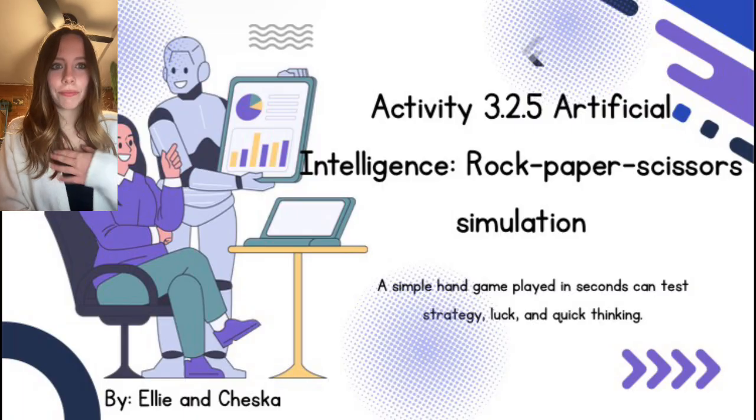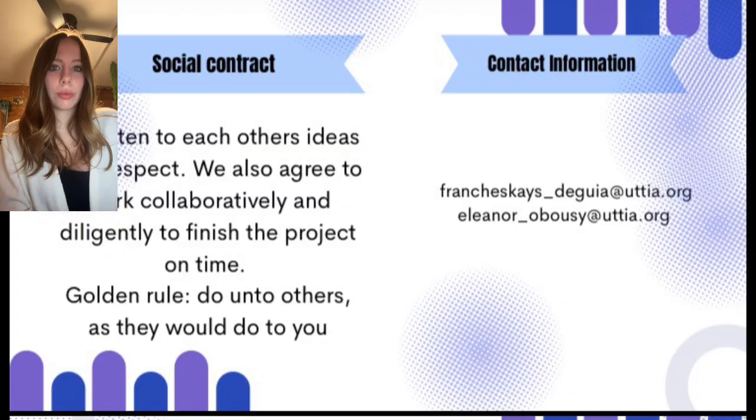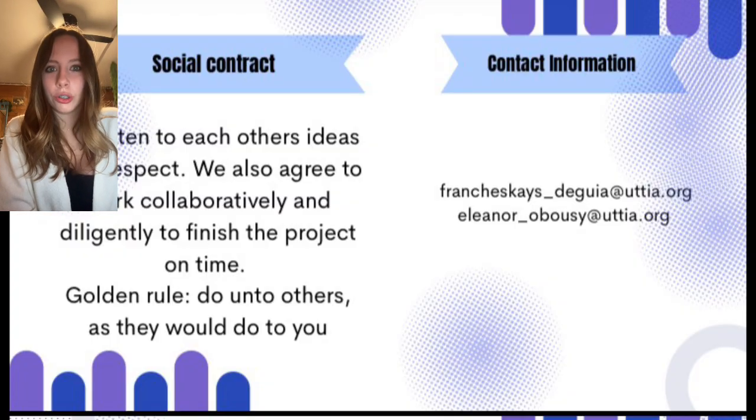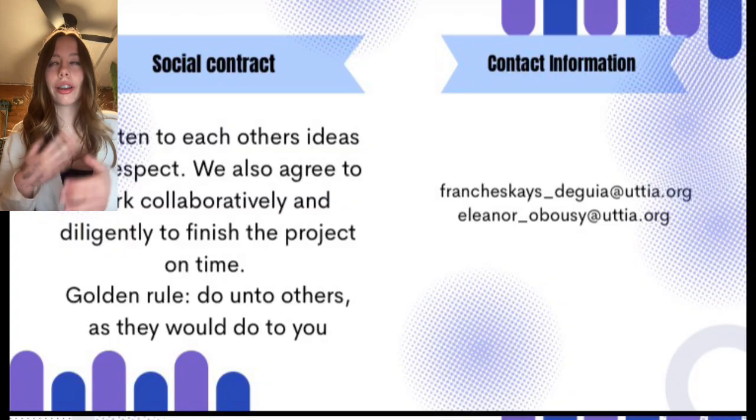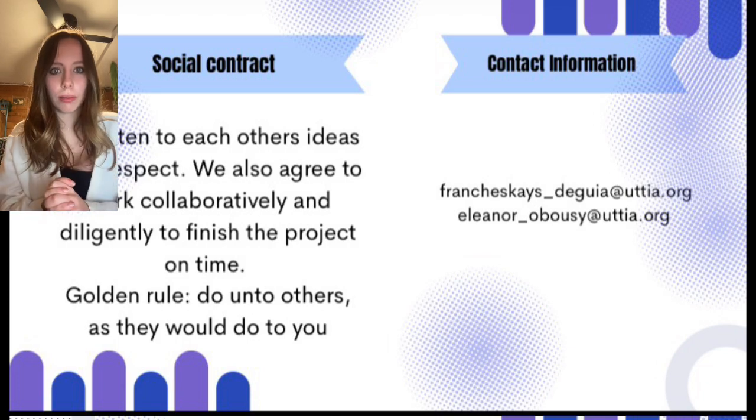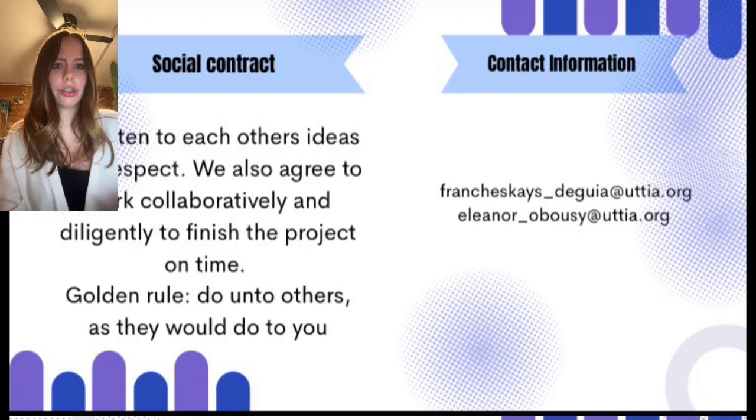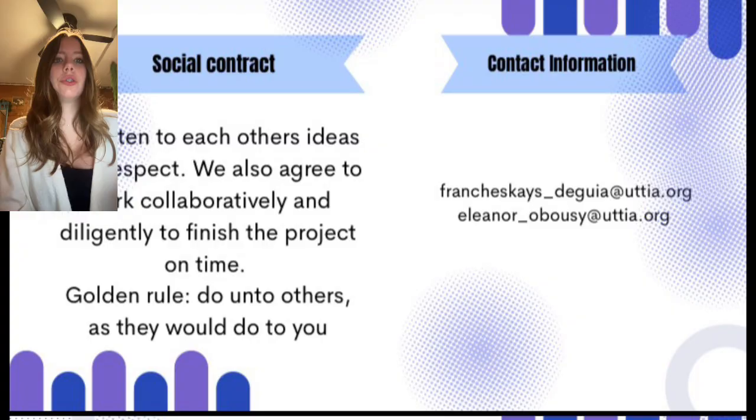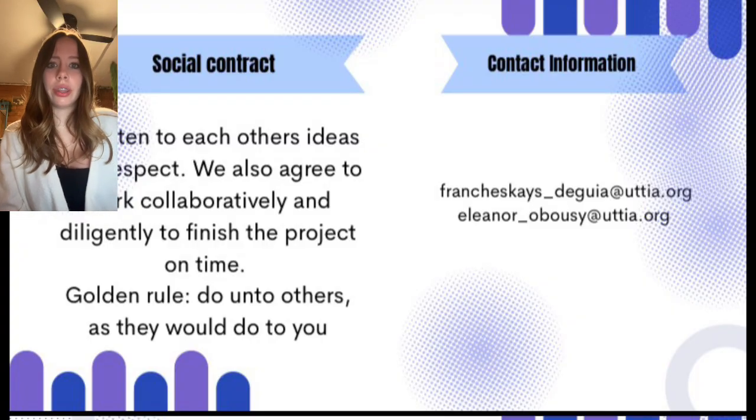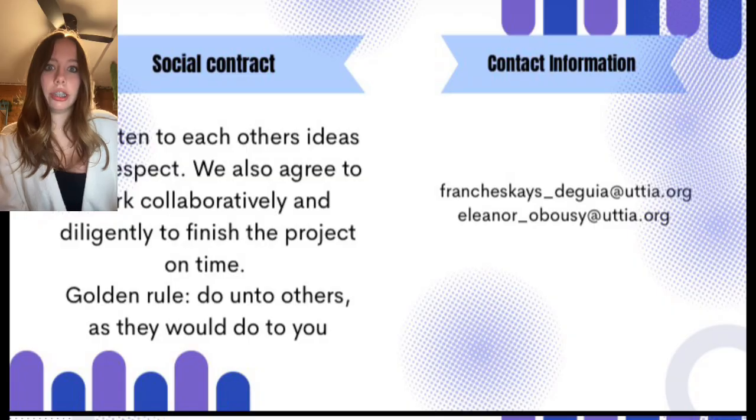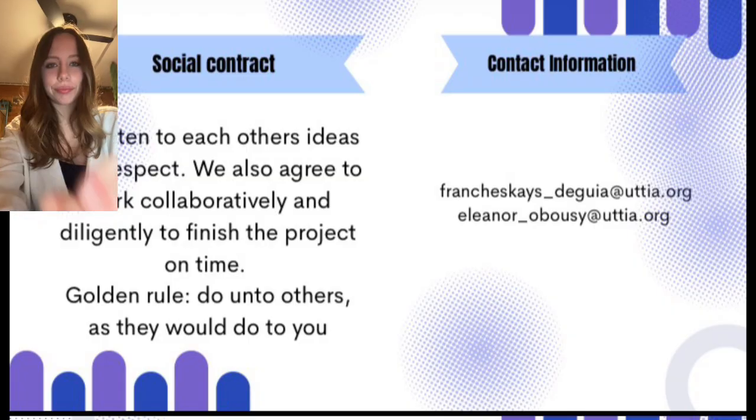our chances of winning. So for our social contract, we basically just created that in order to work effectively together without any problems. We basically just said in it that we wanted to listen to each other's ideas respectfully, golden rule, and do your work. And then on the right, we have our contact information in case there are any questions or concerns.